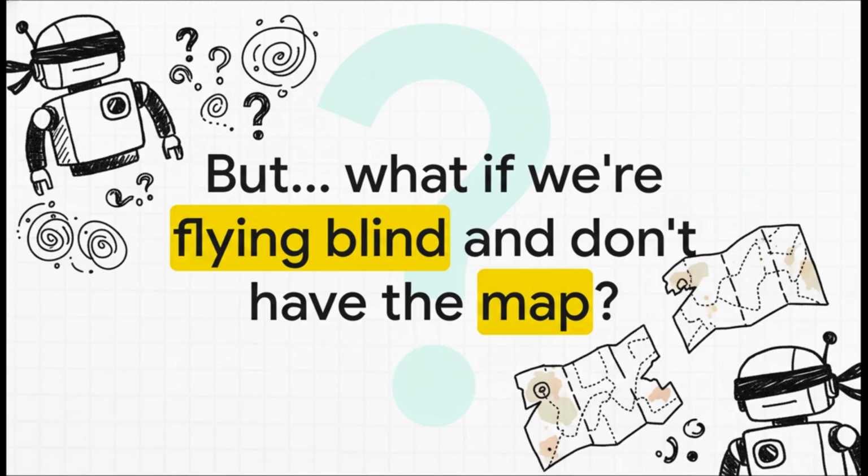This is all great if you're a robot with a perfect map, but what happens in most real-world situations where we're flying blind? What do you do when you don't even know the rules of the game? Well, that's where the rest of reinforcement learning comes in, and we'll tackle that next time.